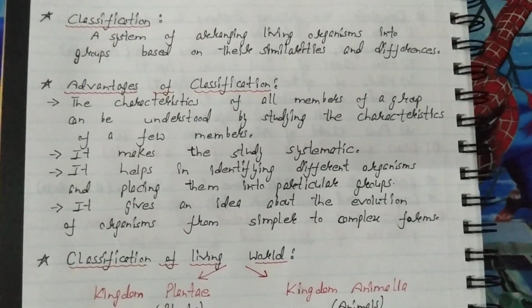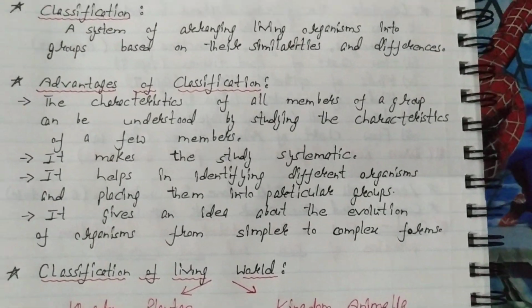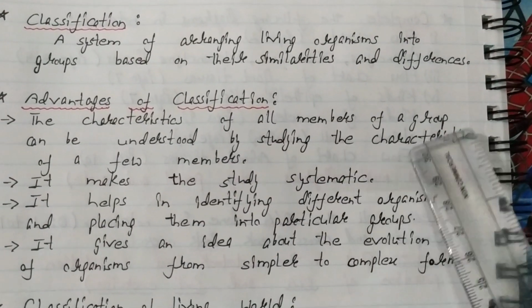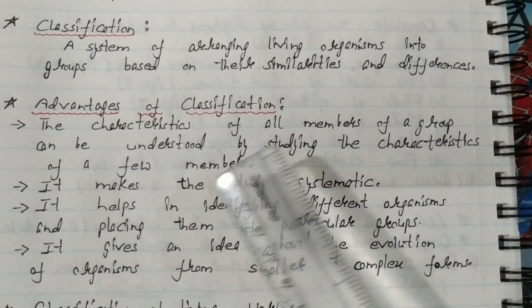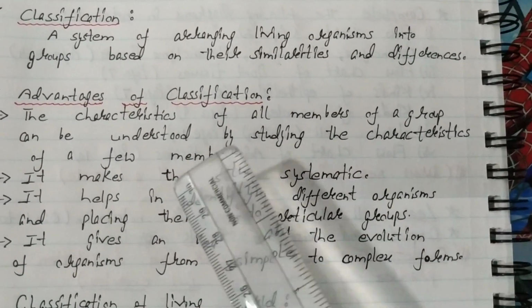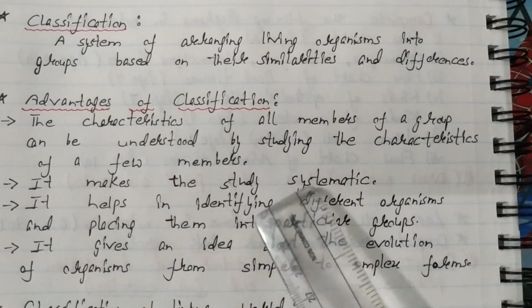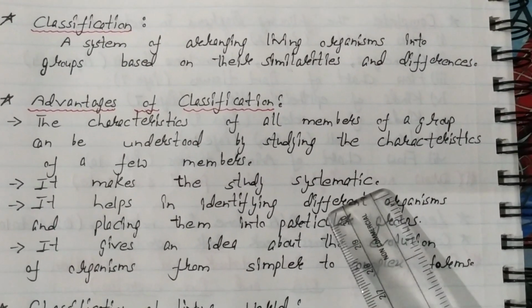So these are the basic advantages of classification: the characters of all members of a group can be understood by studying the characteristics of a few members. It makes the study very systematic and easy.